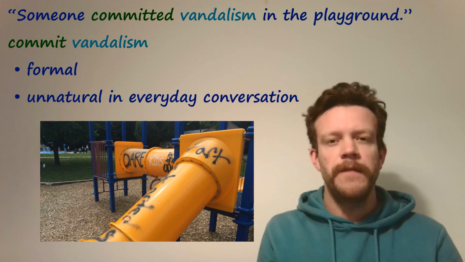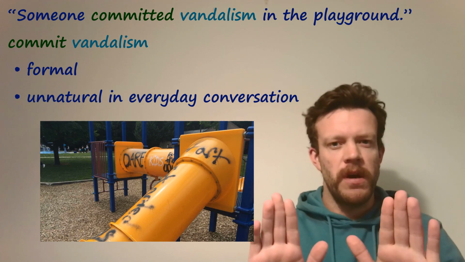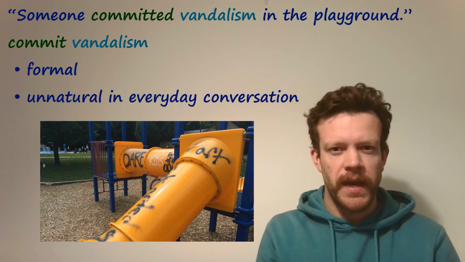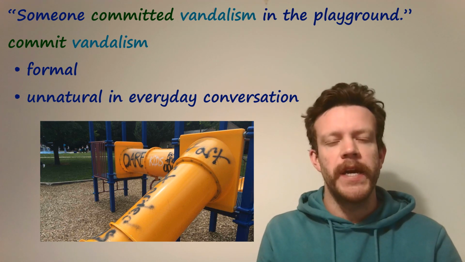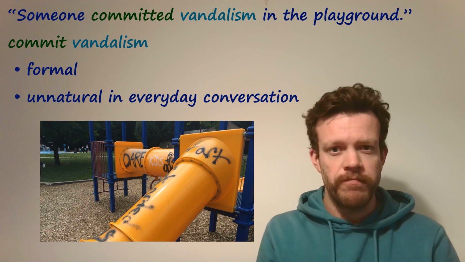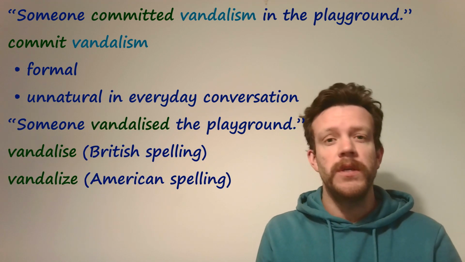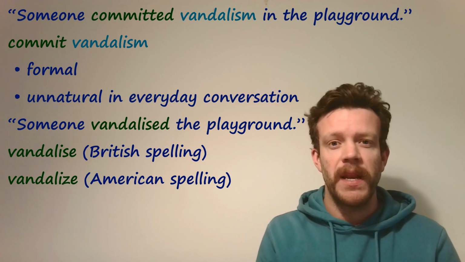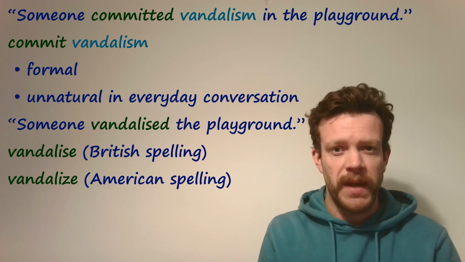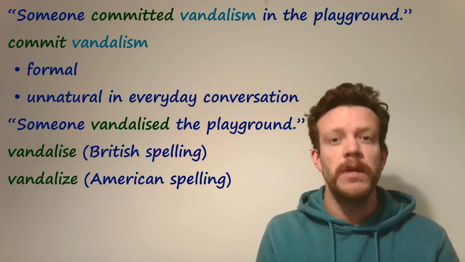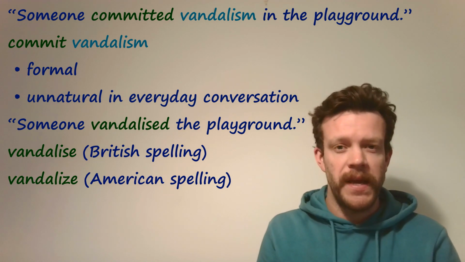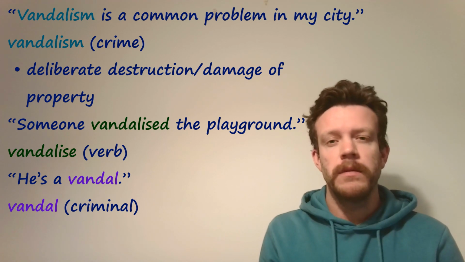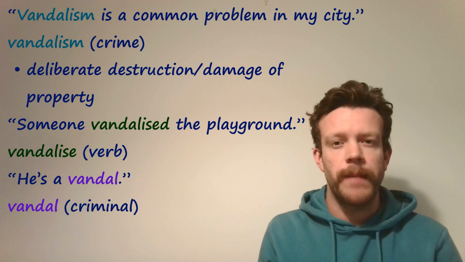And well done. If you said commit a crime, commit vandalism is quite a formal thing to say. So it sounds a bit strange in everyday conversation. Here, we want to use the verb to vandalize with an S, British spelling, with a Z, American spelling. So, for example, someone vandalized the playground. So we have vandalism, a crime, to intentionally destroy or damage property.